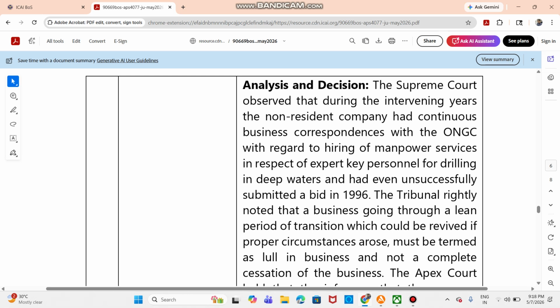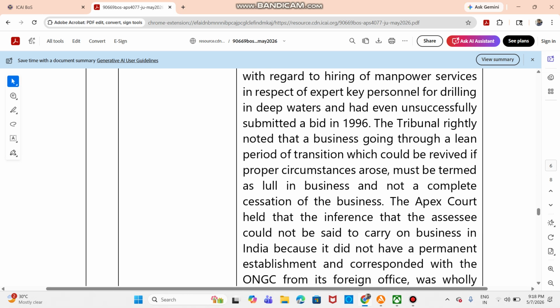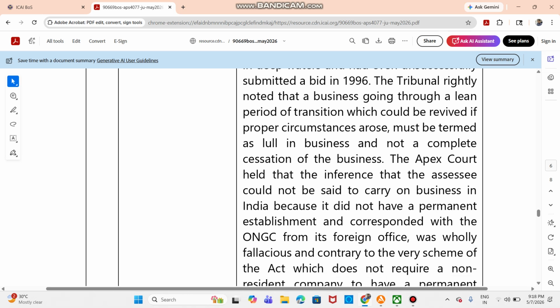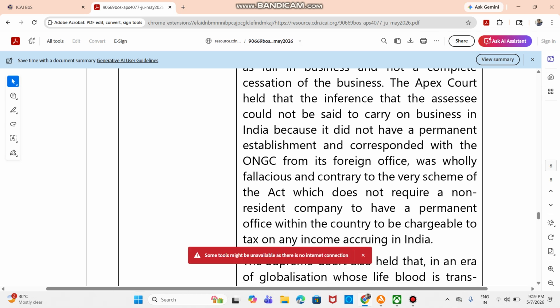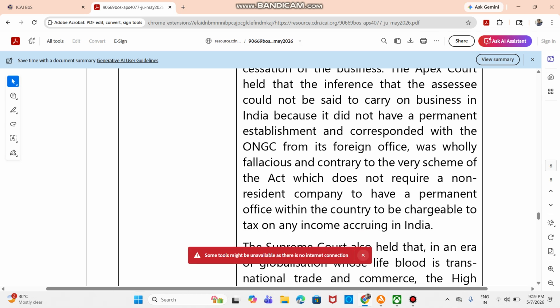The tribunal rightfully noted that it was a business going through a lean period of transition, and the Apex Court held that the inference that the assessee could not be said to be carrying on business because it did not have a permanent establishment, and correspondence with the ONGC was from the foreign office, was wholly fallacious and contrary to the very scheme of the Act, which did not require a non-resident company to have a PE within the country to be chargeable to tax on any income accruing in India.